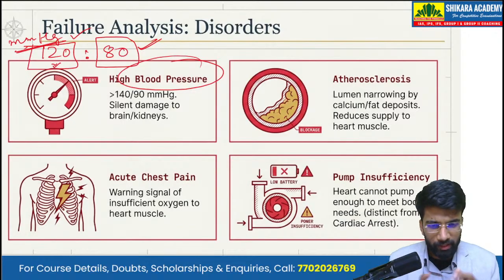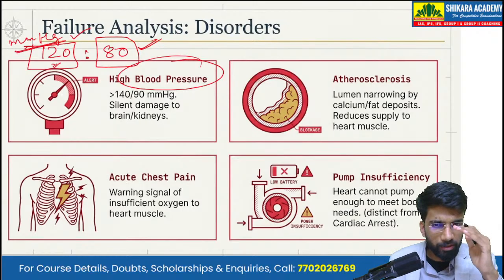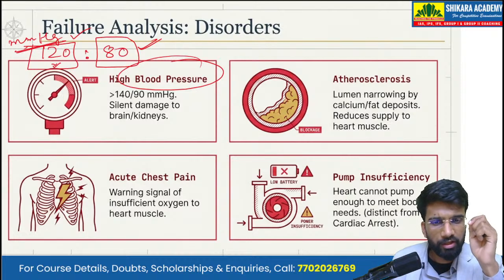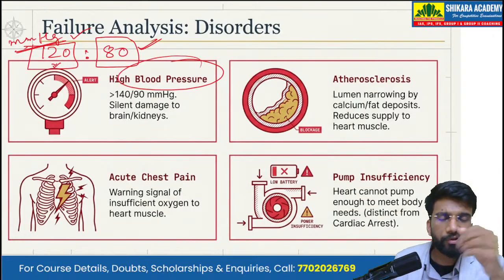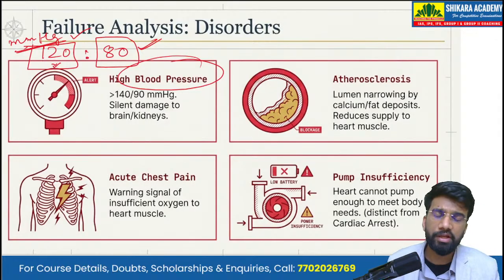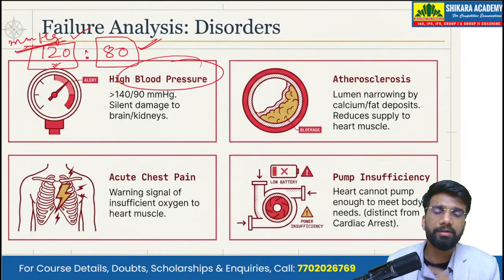Now, on an average, if we see deviation from this 120 and 80, the blood pressure is low. And what is blood pressure? Blood pressure is actually that pressure. Blood moves in arteries, and that moving blood exerts certain pressure on the walls of the vessels. That pressure is known as blood pressure. And the reading should be 120 and 80.